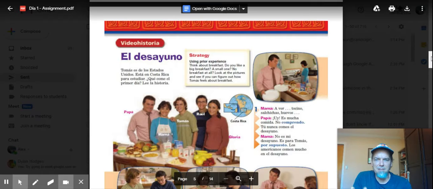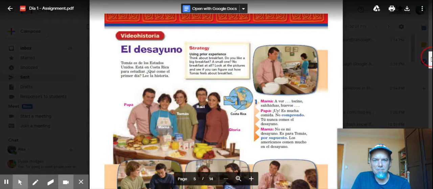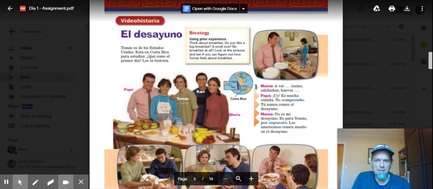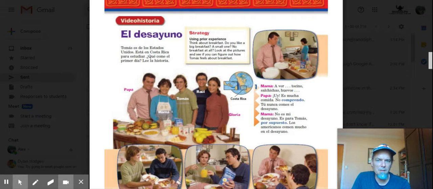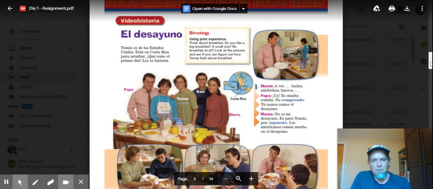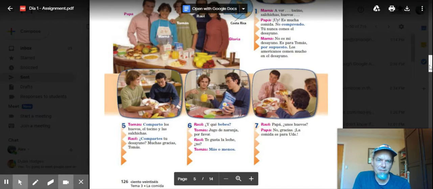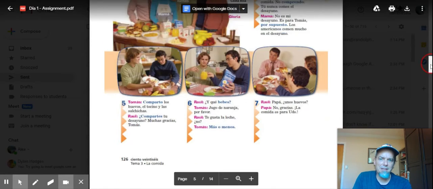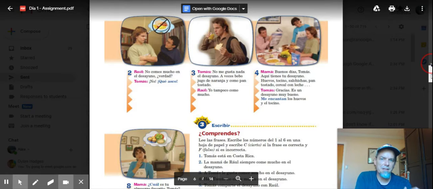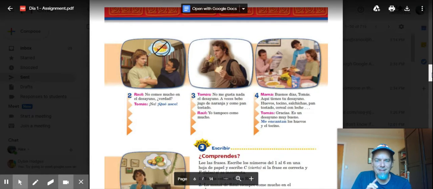Now, for some reason, the way it's set up with the book, if it's open, you would be able to read this across. But you'll see that this is a conversation between different people. Papá, Mamá, Tomás, Raúl, and Gloria. So you see number 1, the conversation between Mamá and Papá. And then down below that, you'll see number 5, 6, and 7. You have to go to the next page to get to 2, 3, and 4. So read those in order. Okay, and see if you can understand what the conversation is, what they're talking about, because one of your exercises on homework comes from that.